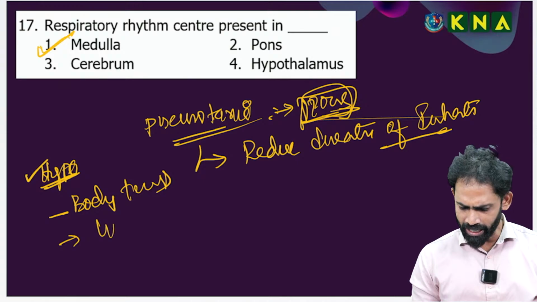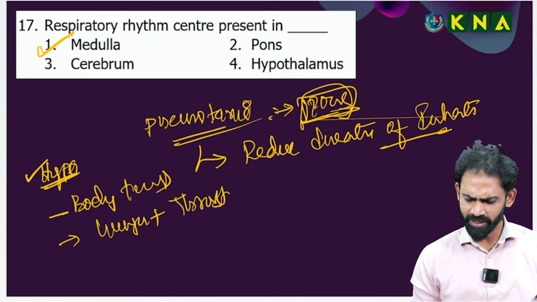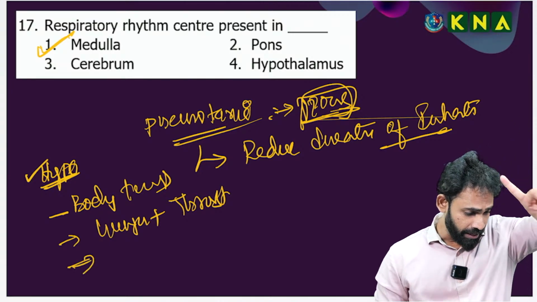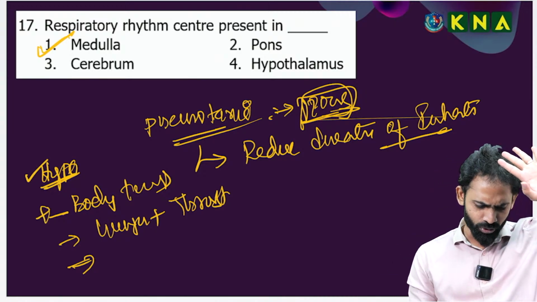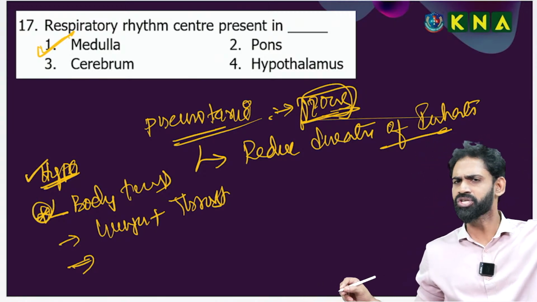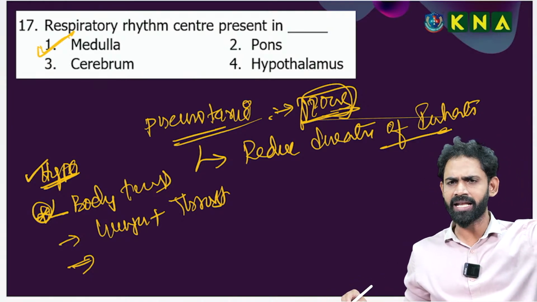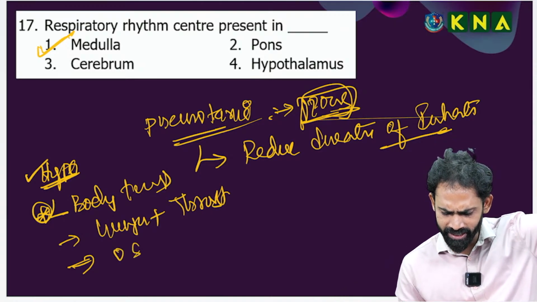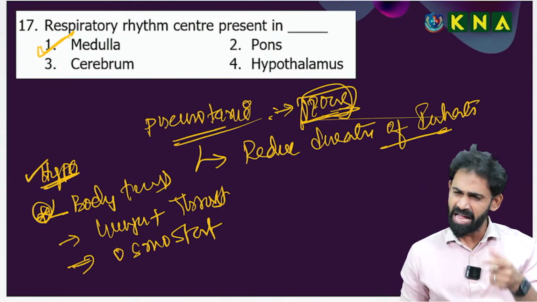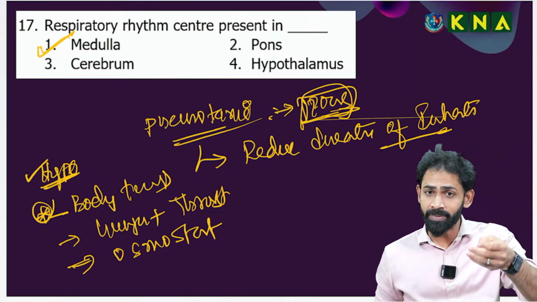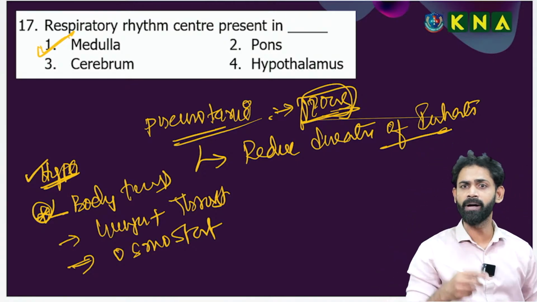It controls hunger and thirst. Any other? This is a damn sure question in the NEET exam. One is body temperature control, then hunger and thirst. Any other? It is the osmostat. Go and check the regulation of excretion. Extraordinary: osmoreceptor switch on, osmoreceptor switch off, release of ADH, if you remember.